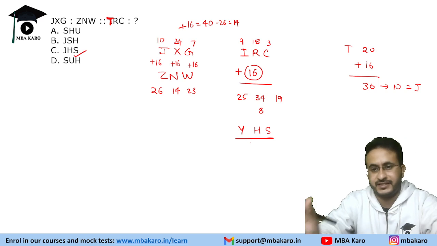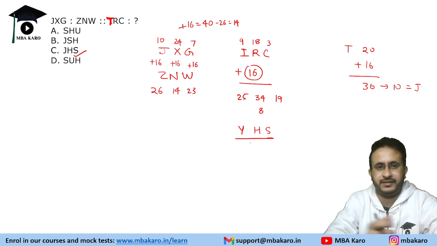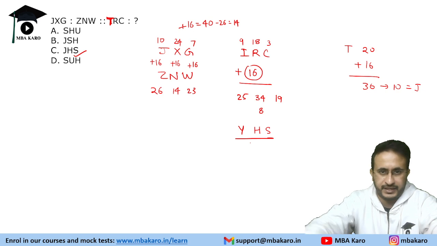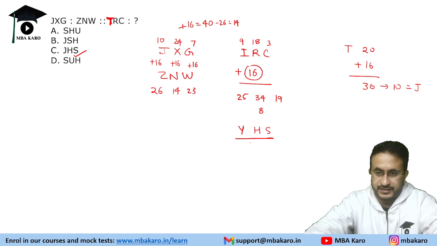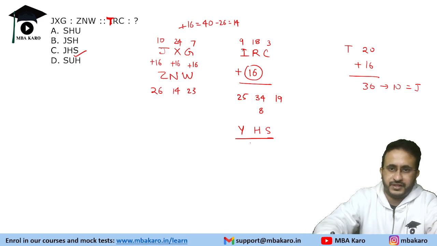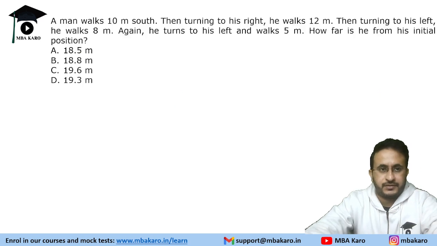We'll have to recheck this question. Possibly the text was TRC and while copying into the presentation it became IRC. So that is the logic we can figure out. Instead of I, it will be T, and we will get JHS.